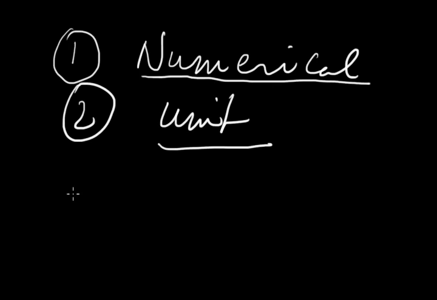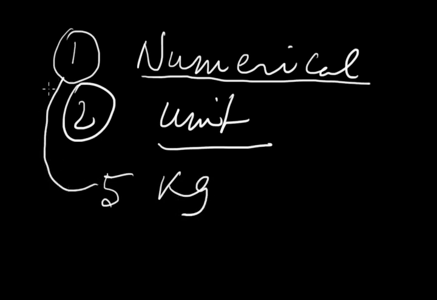So, for mentioning the quantity of rice, we have mentioned 5 kg rice. This 5 is the numerical part and kg is the unit part. So, to express a physical quantity, we have to take the help of two parts, numerical part and unit part.